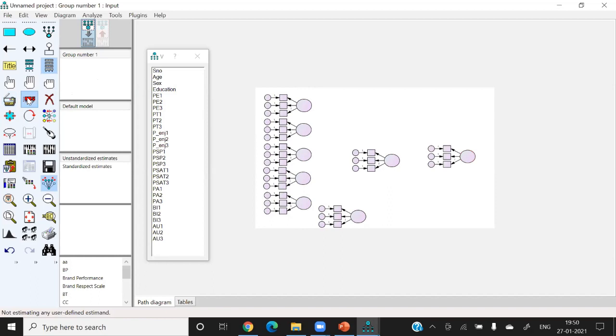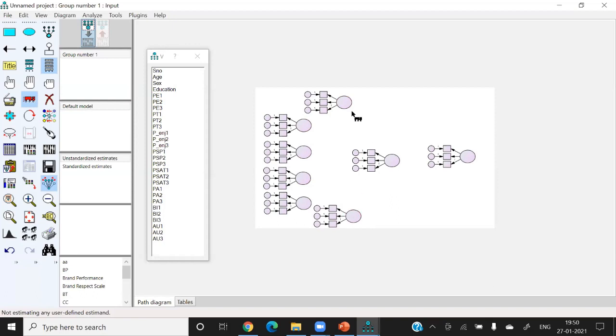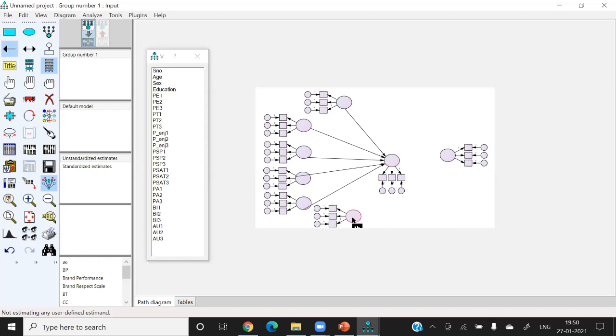And let's adjust these constructs. Okay, this is my mediating construct. So let's adjust it. Okay, so I have 6 constructs in the model. Then I'm taking the hypothesis. The first hypothesis this, second hypothesis, third hypothesis, fourth hypothesis. All these straight lines are hypotheses, and these. So we are having in total.